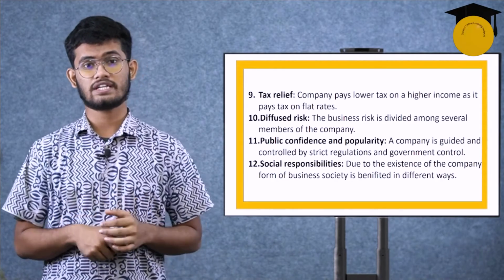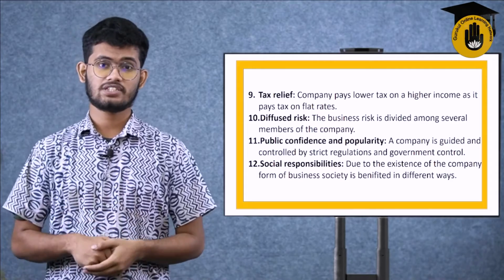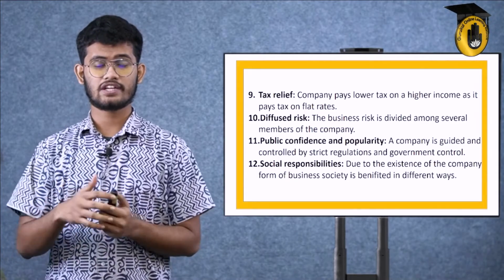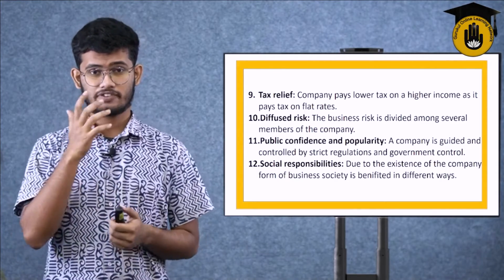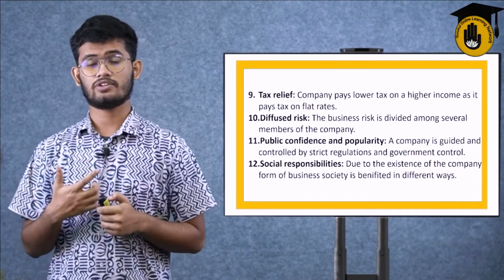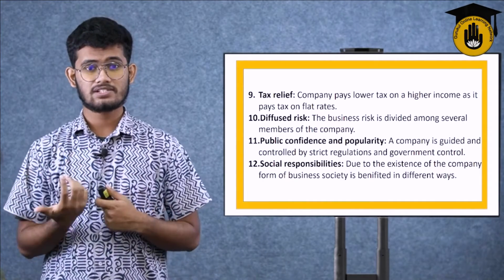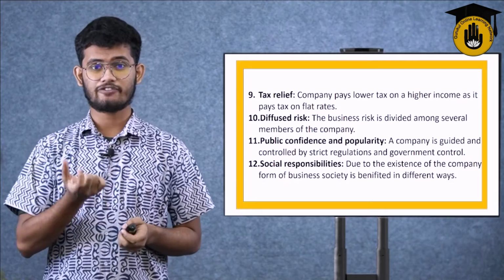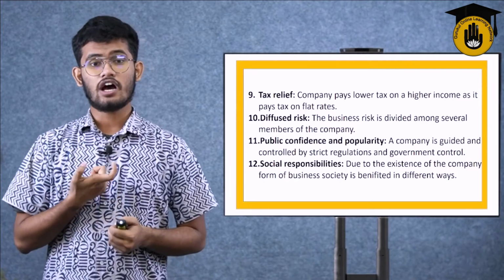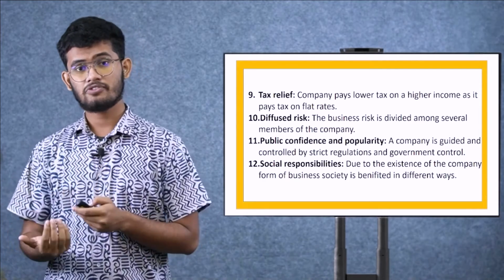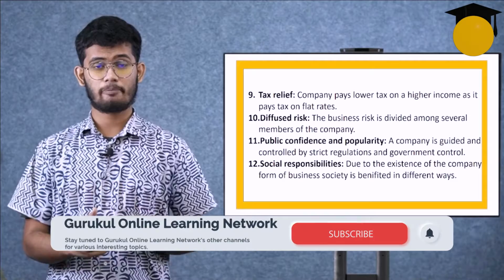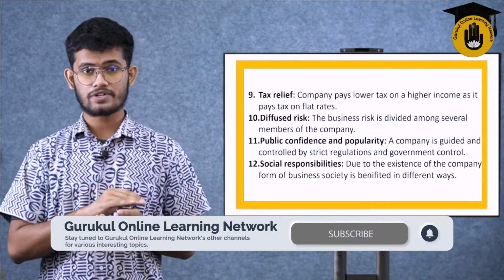Whatever you earn, you have to give out 50% of that as tax. Tax is different on different kinds of variables or products. Some products are taxed at 15%, 16%, 30, 20, 40, 50, but it never exceeds 50. But a company pays lower tax because every company has a fixed tax rate. It's a flat tax rate. It may be 15, maybe 16, 18, 20, depending on the company, but it always pays a flat rate.